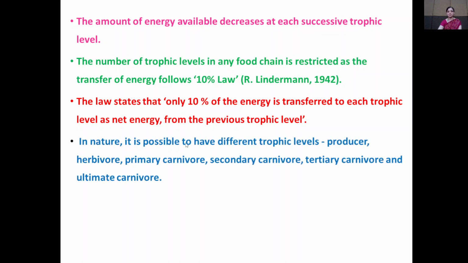In nature, it is possible to have different trophic levels, that is a producer, herbivore, primary consumer, secondary consumer, tertiary consumer, and ultimately a top carnivore.